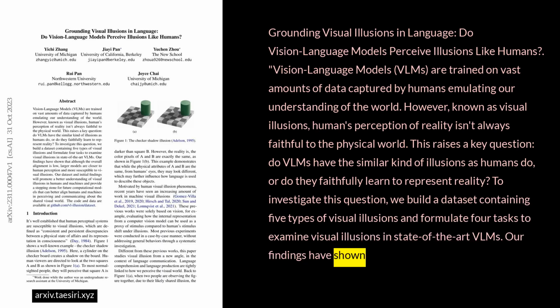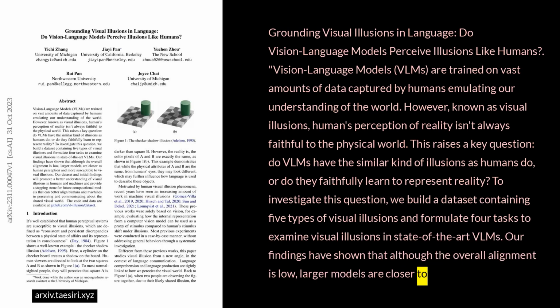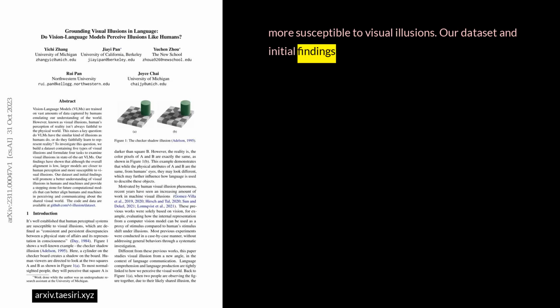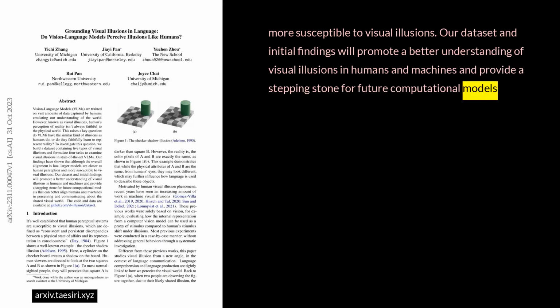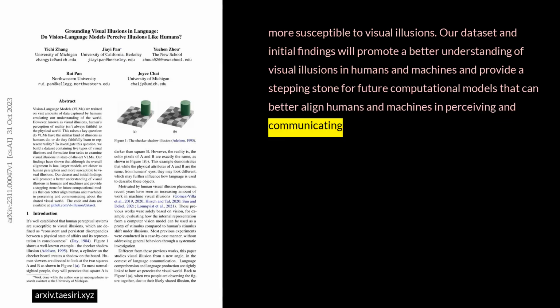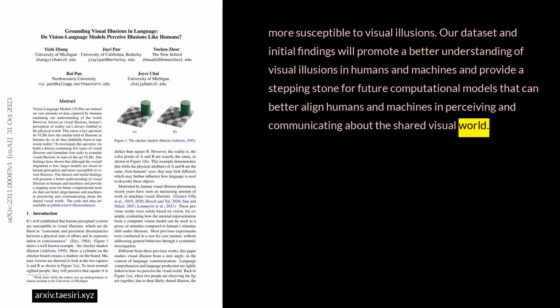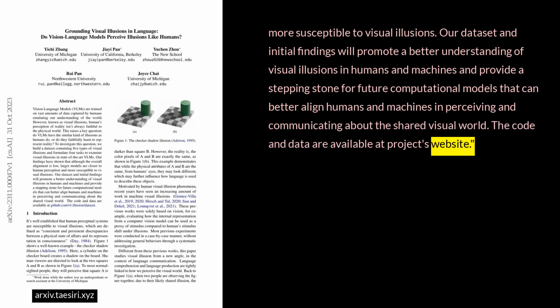Our findings have shown that although the overall alignment is low, larger models are closer to human perception and more susceptible to visual illusions. Our dataset and initial findings will promote a better understanding of visual illusions in humans and machines, and provide a stepping stone for future computational models that can better align humans and machines in perceiving and communicating about the shared visual world. The code and data are available at the project's website.